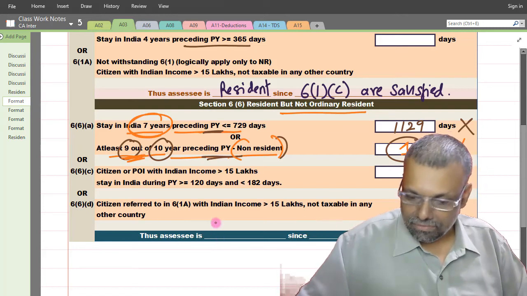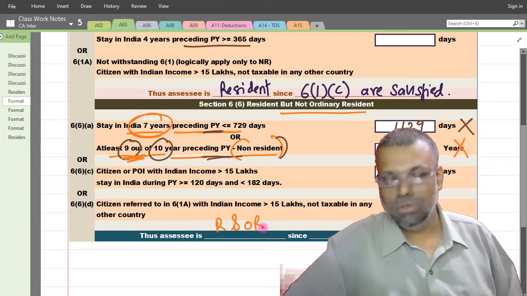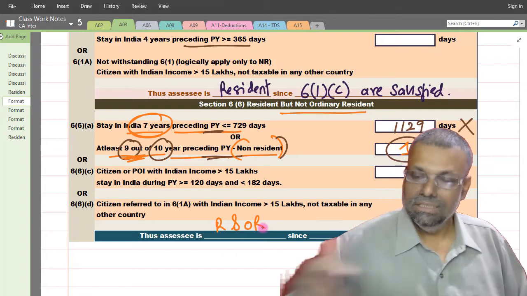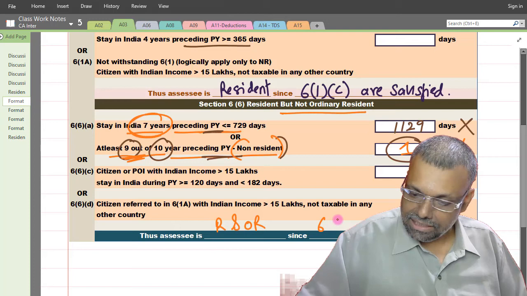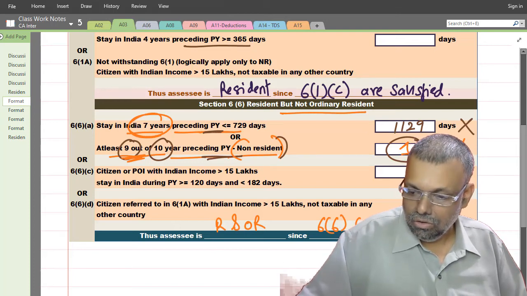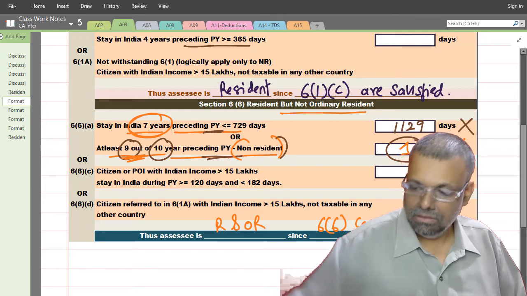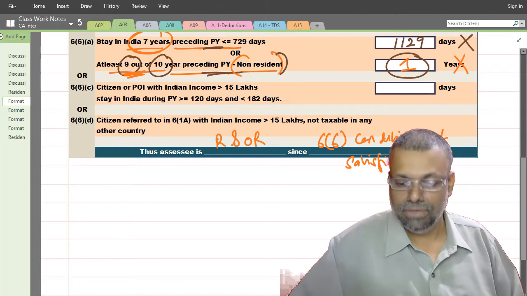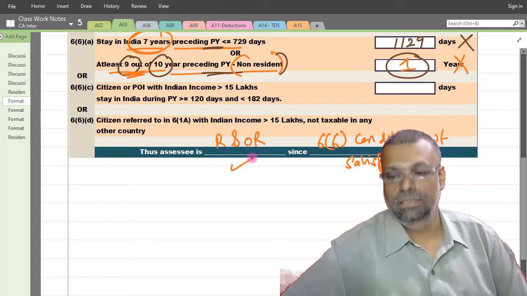The assessee is resident and ordinarily resident, since section 6 conditions are not satisfied.